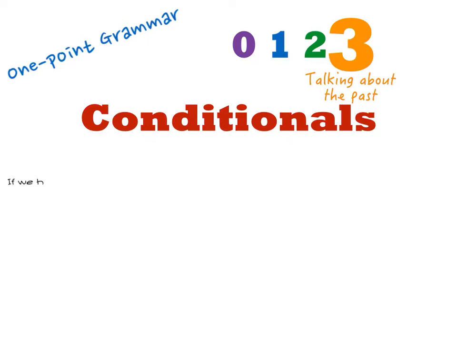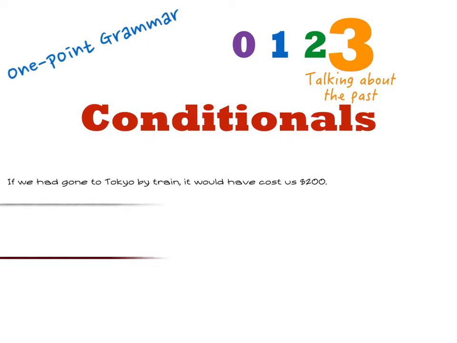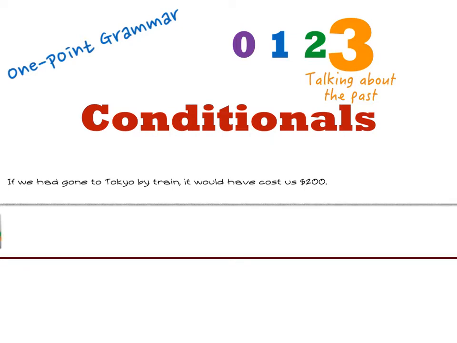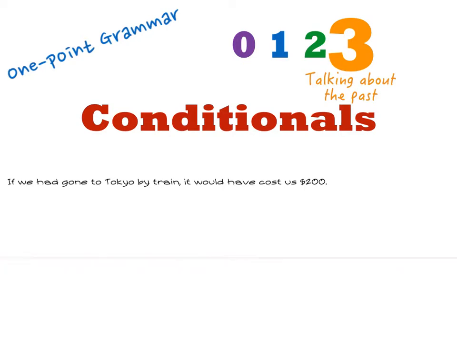If we had gone to Tokyo by train, it would have cost us $200. Did we go to Tokyo by train? No, we didn't. Did our travels cost us $200? Probably not. Here, we are just looking at the possibilities of taking the train to Tokyo. Again, this is in the past.